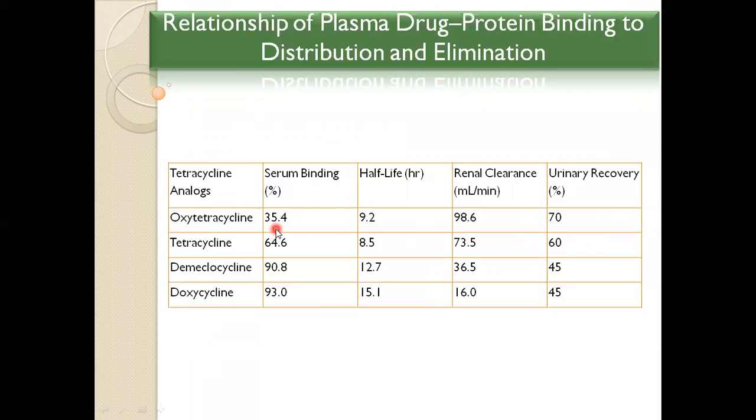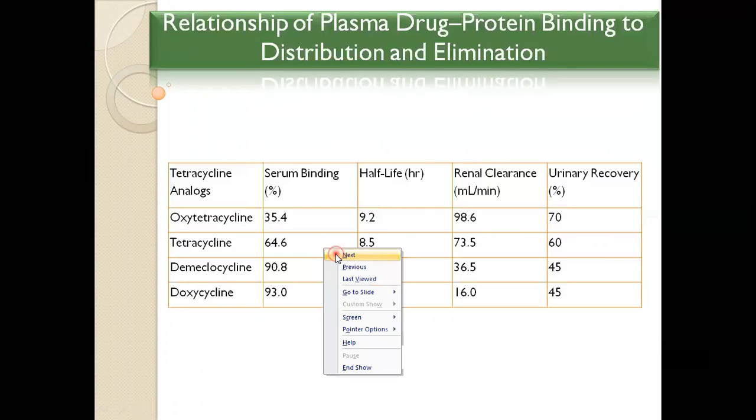oxytetracycline will show only 35% binding to the serum, in which it will show more renal clearance in ml per minute. In context, we'll talk about doxycycline. Here is a higher percentage, 93% of doxycycline will bind to the human serum albumin, and with that it will also provide less renal clearance, and it will take more time to excrete out through the body. That is the main point we are showing, that more serum binding will show lesser renal clearance.